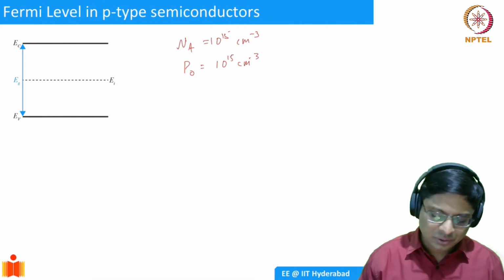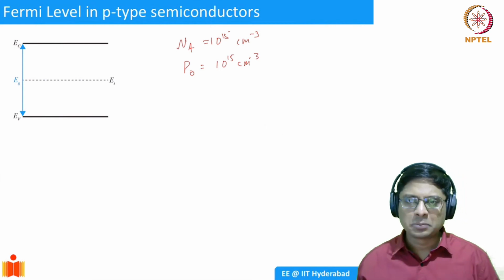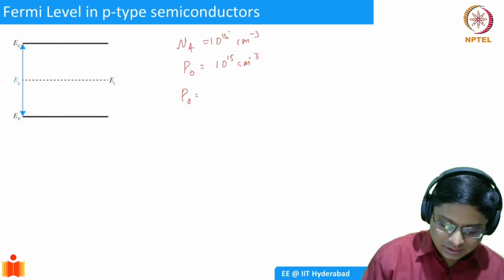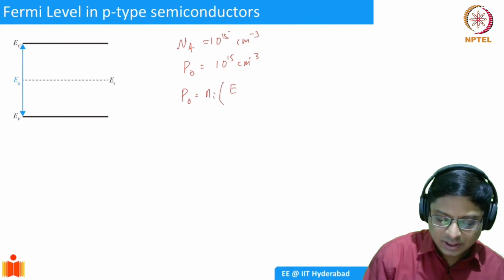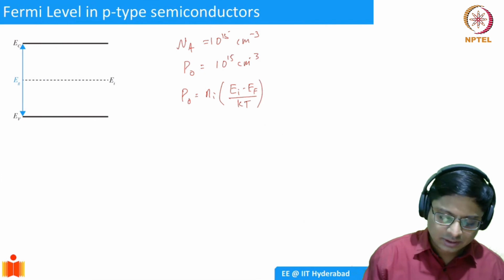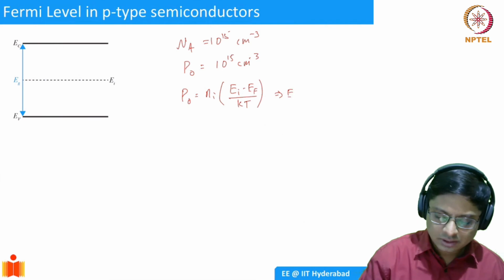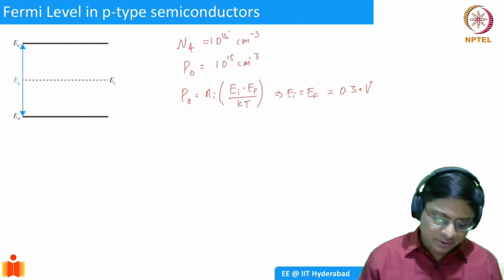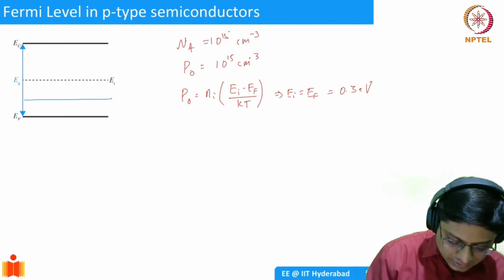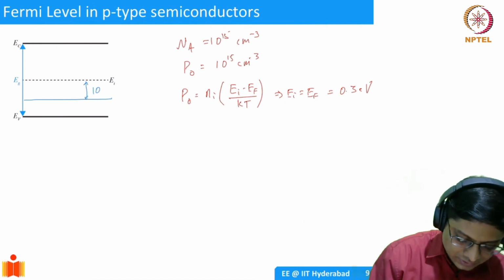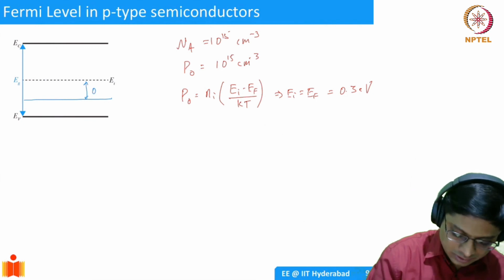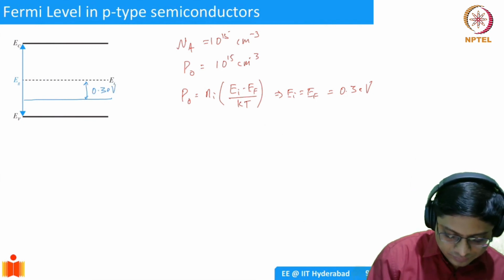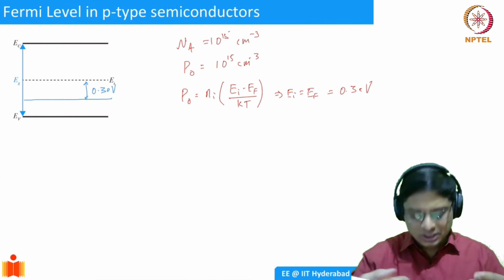From that, if you do the same math, the Fermi level is going to be 0.3 eV below Ei. Here p0 equals ni, and Ei minus EF over kT, we did the math last time, should be the same. So this is going to be 0.3 eV. What this is telling you is, if you introduce acceptor ions, your Fermi level is below Ei by 0.3 eV. As you increase acceptor ions, your Fermi level moves further below.